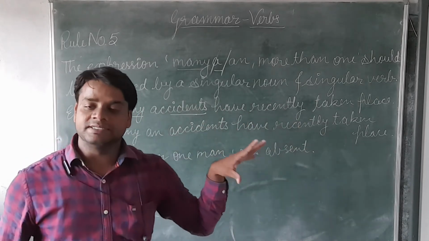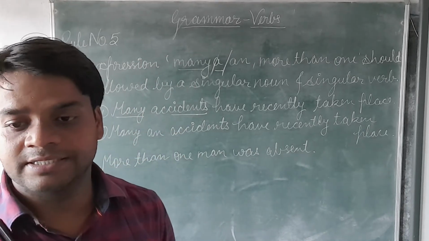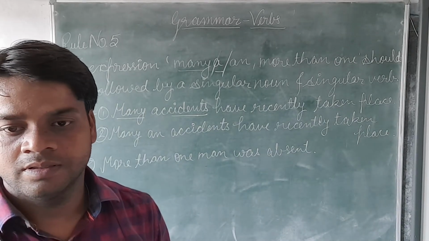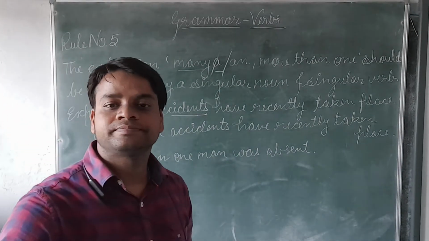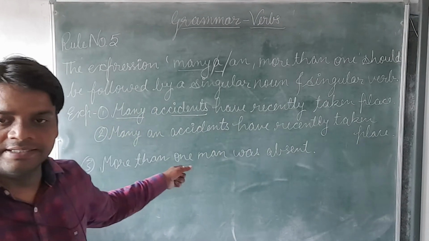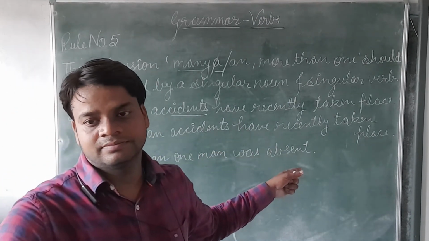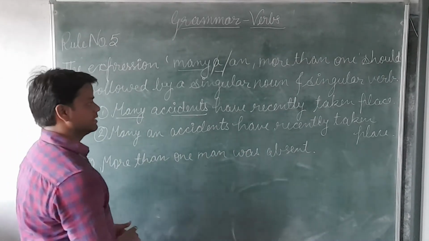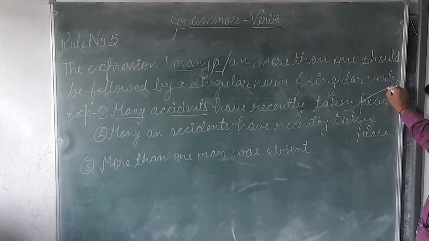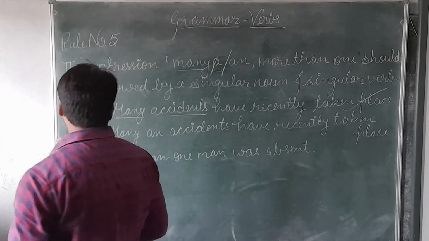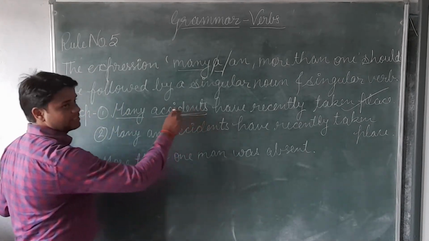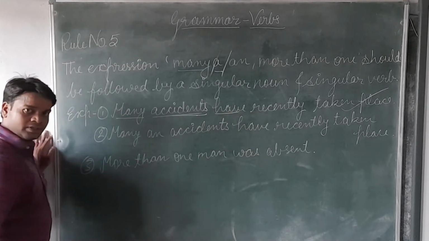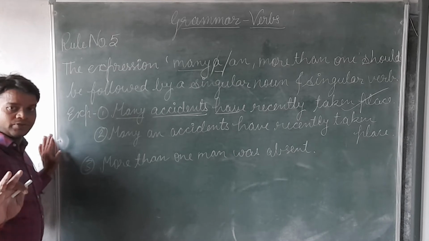Now, can you tell me, is it a correct sentence or does something need to be corrected? Yes? It is a correct sentence. Why is it correct? Because this one is a plural subject, and when the plural subject is there, we will use a plural verb. Till here I think you don't have any problem.